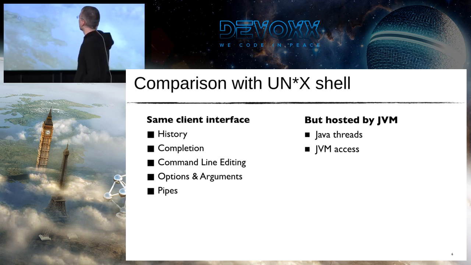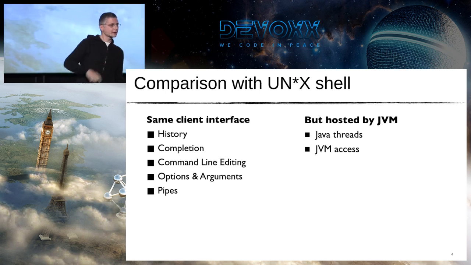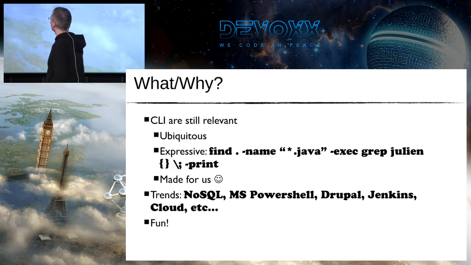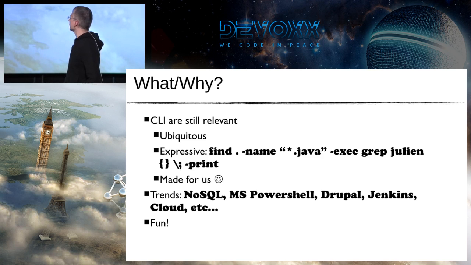And I think it's interesting to provide a shell for the JVM. Why? Because yes, it's ubiquitous. You all have, I think, a shell running on your laptops. It's also expressive. You can write powerful things like this.